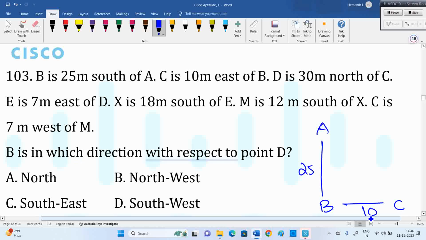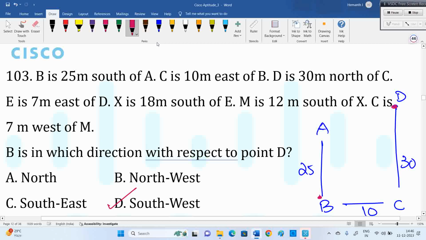Then they said D is 30 meters north of C. I think we solved the same question, or similar to this. Now, there's no need to continue because they're asking in which direction B is from D. So with respect to D, B is below, south, and left side means west: south-west.